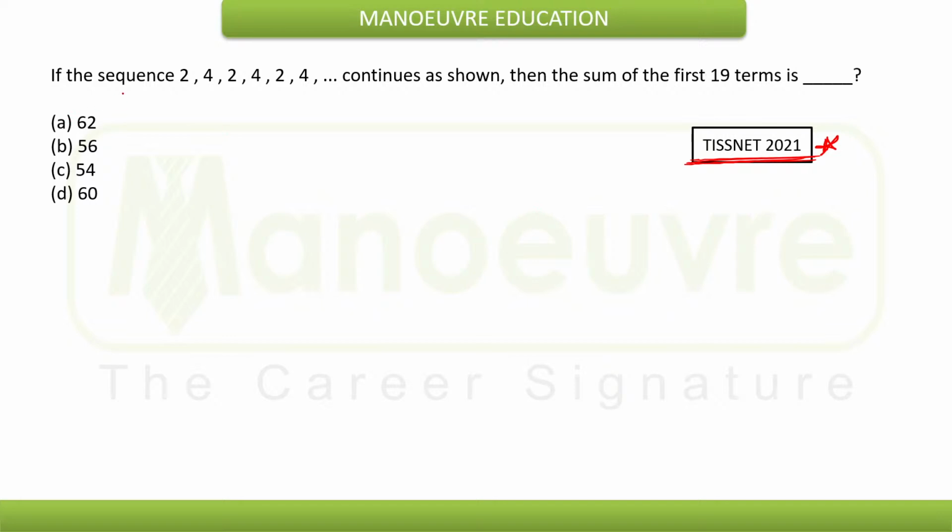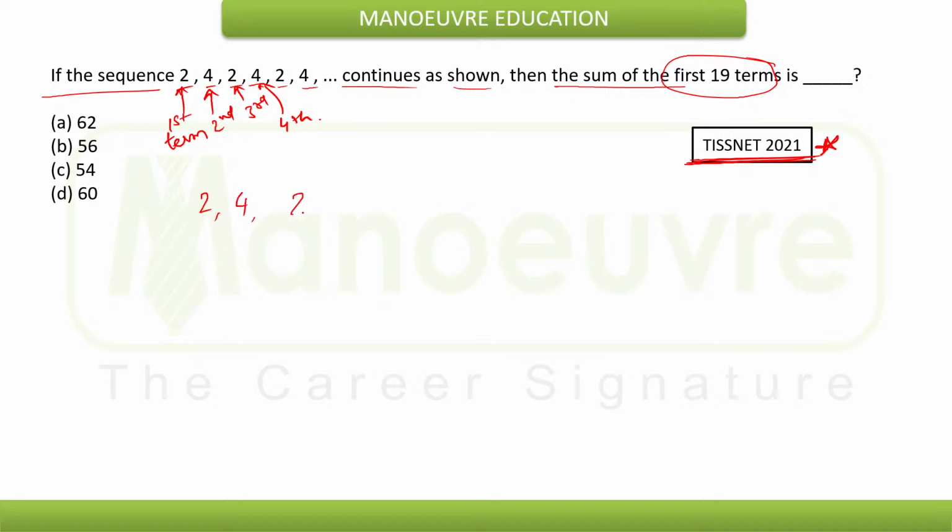The question asked: if the sequence 2 4 2 4 2 4 continues as shown, then the sum of the first 19 terms will be? They are asking about the sum of first 19 terms. So this 2 is the first term, this 4 is the second term, this 2 is the third term, this 4 is the fourth term, and so on. If I see here 2 4 2 4 2 4, the pairs are being repeated.